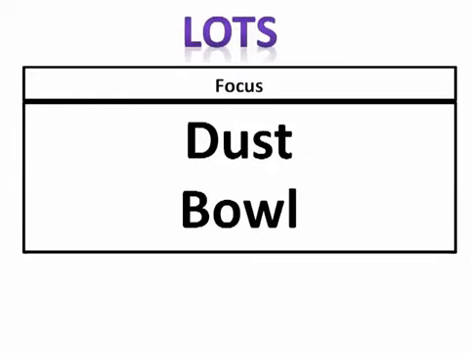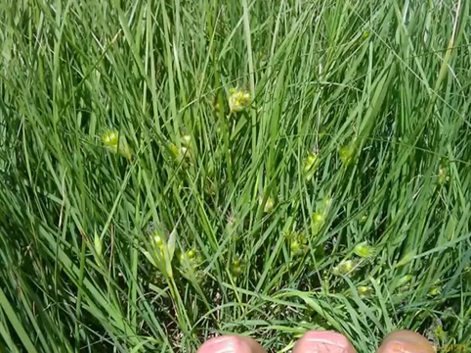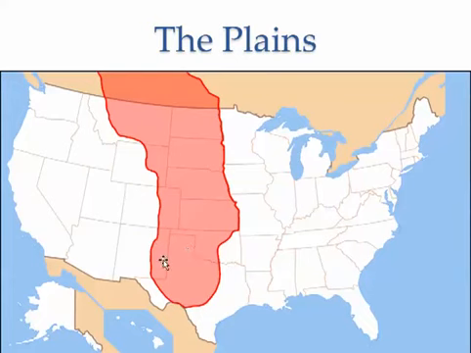So our focus is the Dust Bowl in the language of the standards, and migration west also is our elements. Dust Bowl and migration west. Migration and movement is extremely important here. In the Midwest, or actually on the Great Plains, we talked about the Great Plains. There were, let's see, in this area here, right in here where the Dust Bowl is going to occur, Oklahoma, Texas, Colorado, all around in that area.